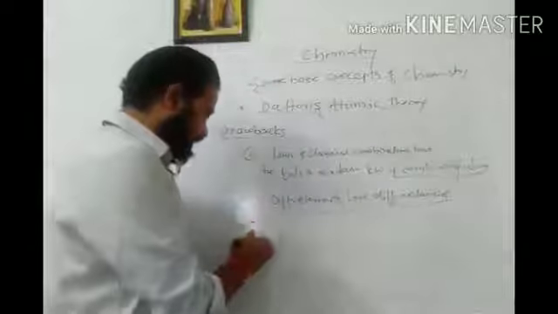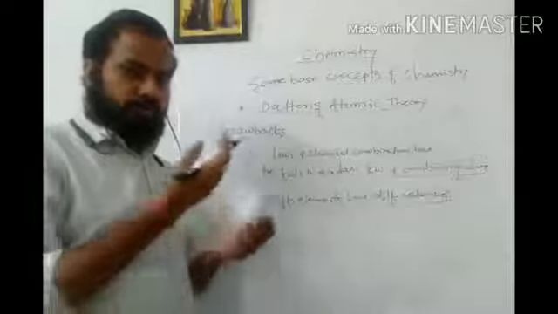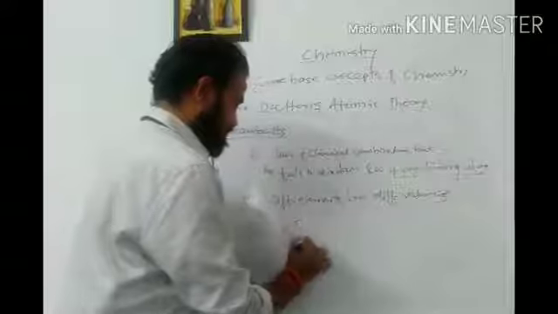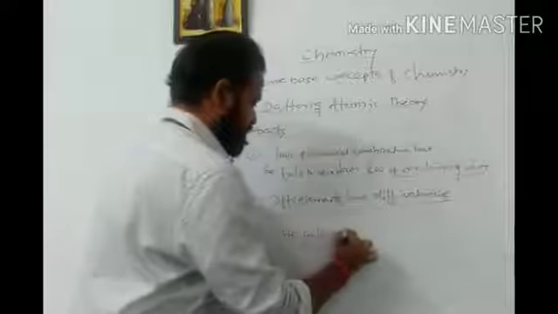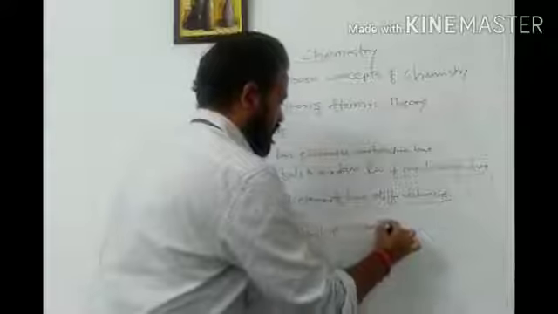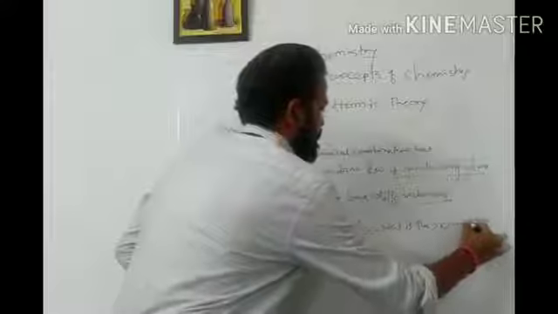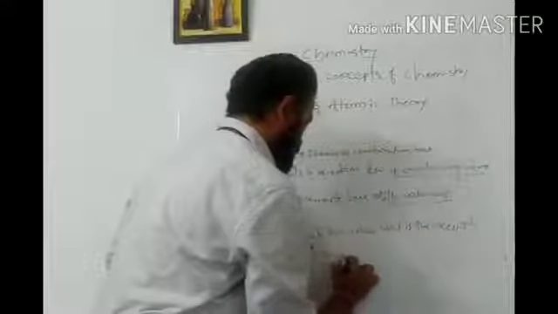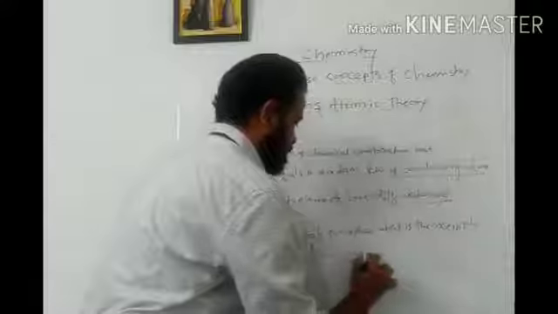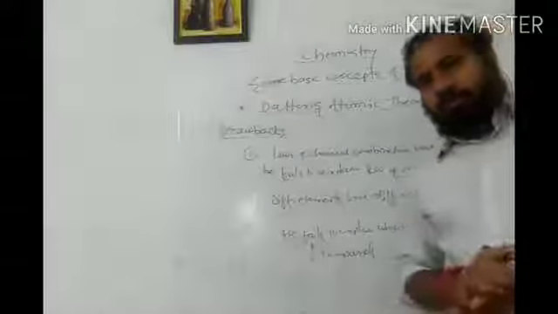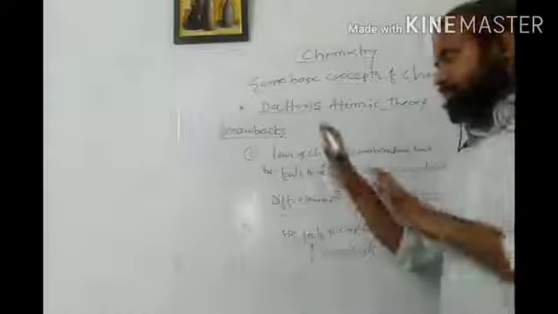Then the third drawback is, he told us that elements combine to form compounds, but he fails to explain the necessity of compounds. According to the law of chemical combination, we have seen that atoms combine in a fixed ratio of weight and volume, and we get a compound. But what is the necessity of a compound? He fails to explain the necessity.